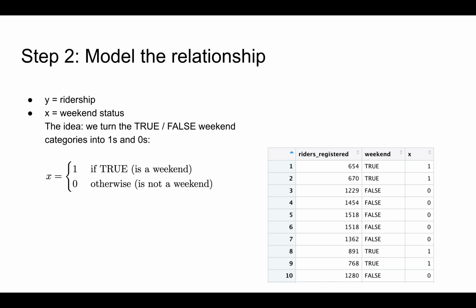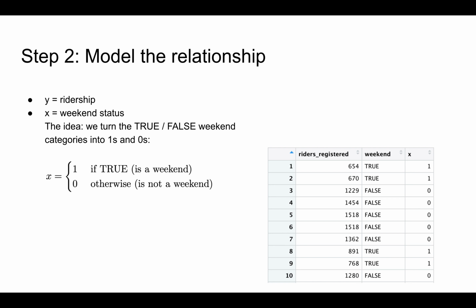Thus, we're essentially creating a new column in our dataset, x. X is 1 for any cases where we see weekend is true, and x is 0 anytime we see weekend equals false. Thus, we're not losing any categorical information by defining x as zeros and ones, we're just thinking about it differently.